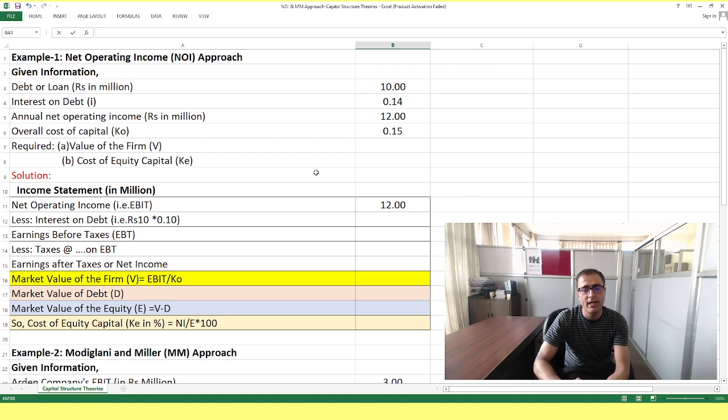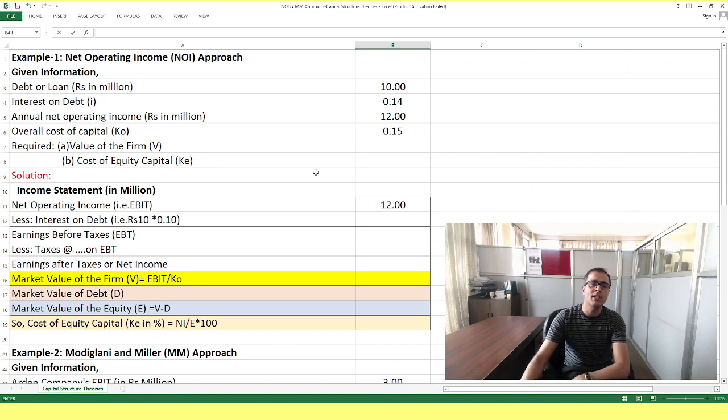One is called the Net Income approach. The Net Income approach is one where the way we finance our business would not affect the company's value or cost of capital. The second approach is the Net Operating Income approach. As per this approach, the capital structure decision is not relevant. The third approach we will discuss is the Modigliani and Miller approach. As per this approach, the way we finance the business using debt and equity would not affect the value of the company and the overall cost of capital.